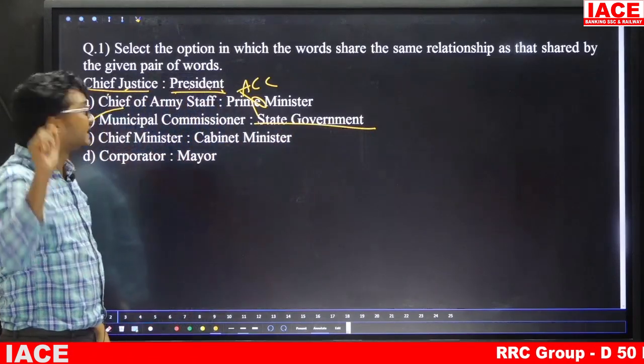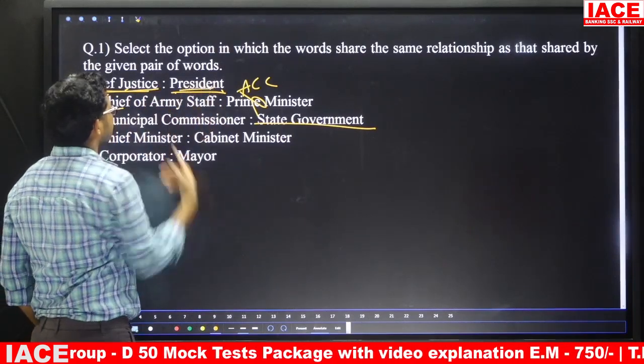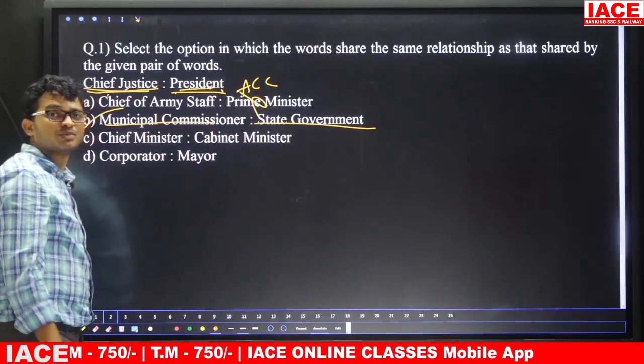Option B. Here the logic is that the Chief Justice of India is appointed by President. In the same manner, Municipal Commissioner is appointed by State Government. So, the answer is Option B.